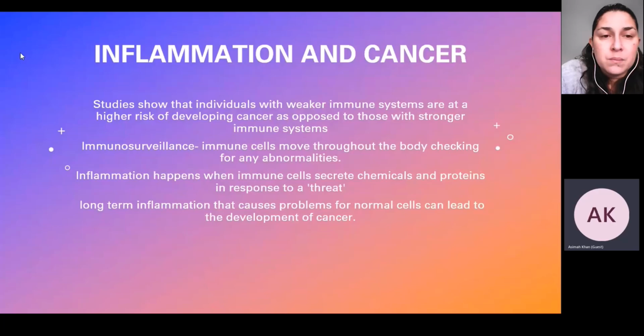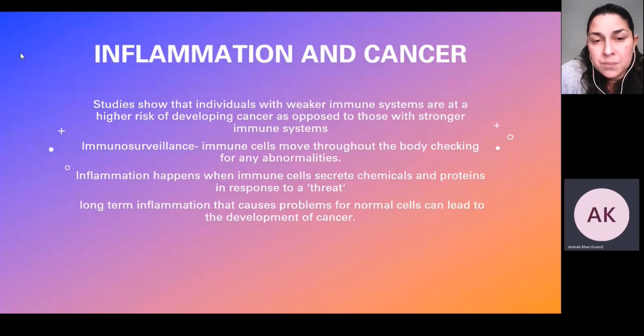When cells become mutated, they may appear to the immune cells as abnormal. The body may recognize them as non-self or foreign. By eliminating cells that have become abnormal, the immune system helps to protect against cancer.